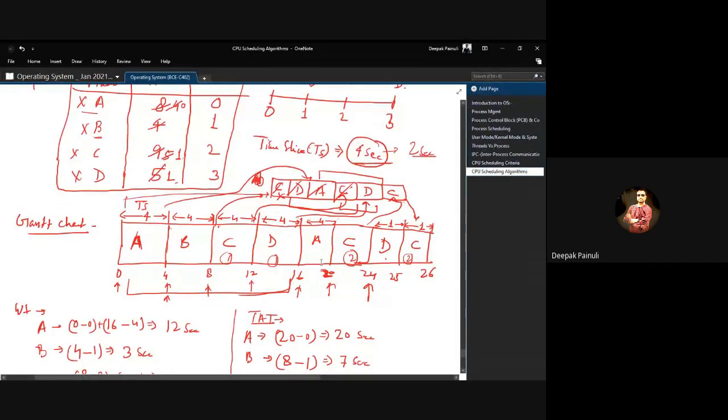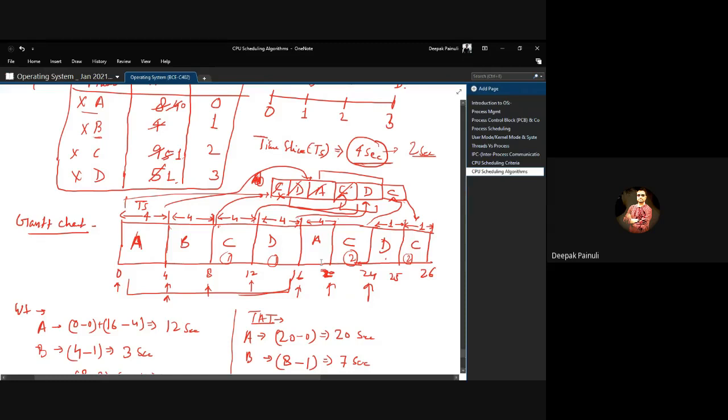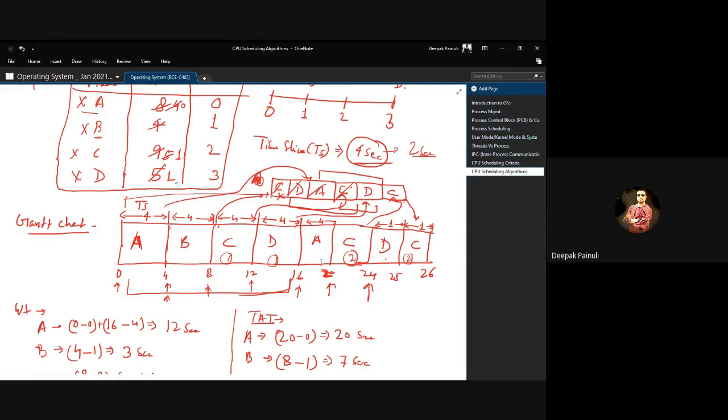So you need to take care about the time slice. If you set your time slice very small, more context switching will happen, and more context switching means larger overhead for the CPU, because the CPU has to switch the context of one process and load the context of another process. Context switching happens in nanoseconds, but it is measurable if it happens multiple times, right?